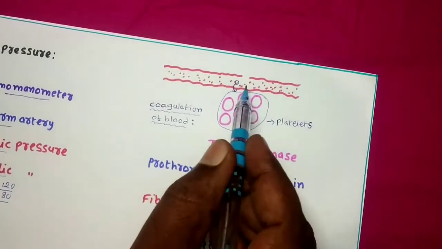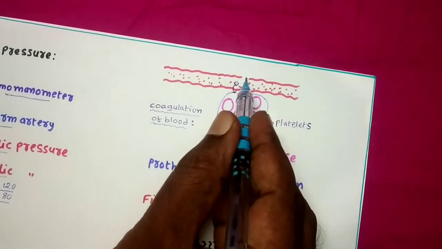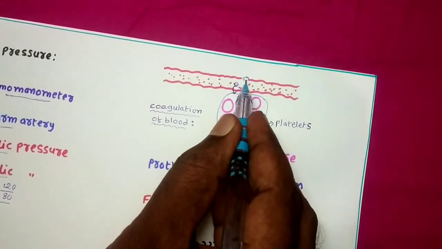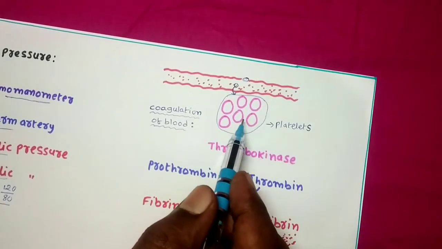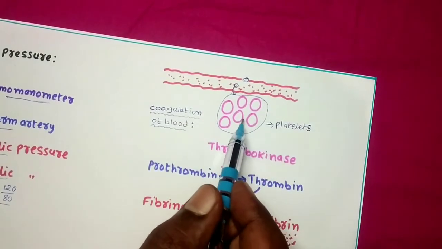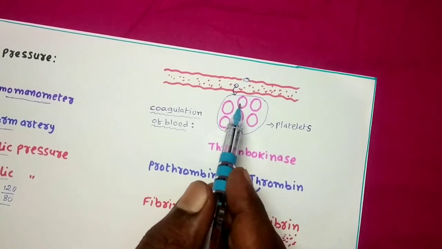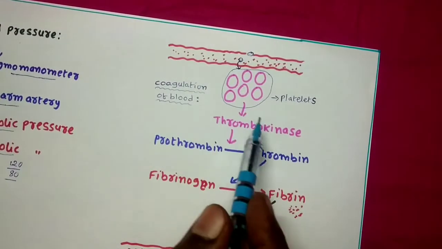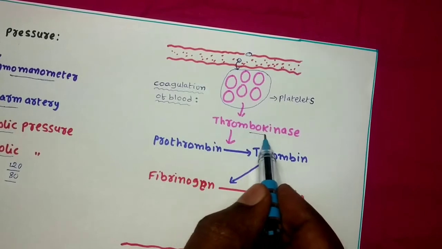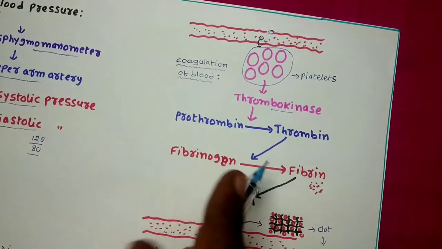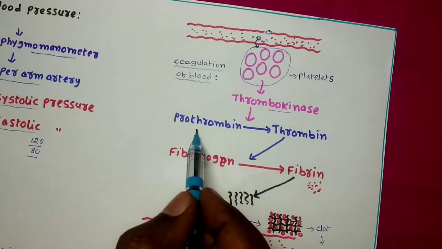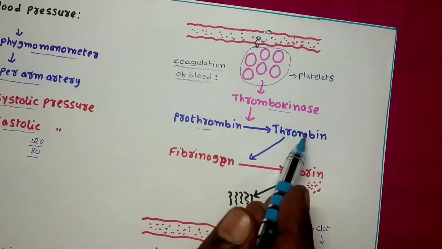But when the blood vessels are damaged, clotting should take place in the body parts. So the blood cells, nothing but the platelets, play the vital role in the clotting of the blood. First, the platelets produce an enzyme. The name of the enzyme is thrombokinase. This thrombokinase changes the inactive substance prothrombin into thrombin.